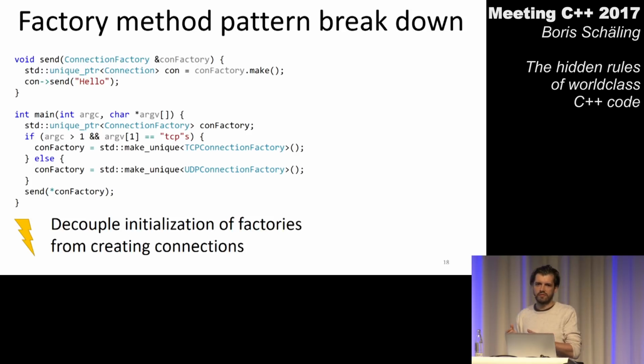But if the connection factory wants to have a chance to put the act of creating those objects somewhere else, we need to provide an opportunity to do this, and that is something we can do if we use a class, because then we have a constructor and the connection factory can pre-allocate those connection objects before somebody calls make later. So if we want to benefit from this ability, from what I call the benefit of decoupling, then we would need to use a class again. That's fine, but at that point we still need to use a class hierarchy. We still have a reason to embed our classes in something bigger.